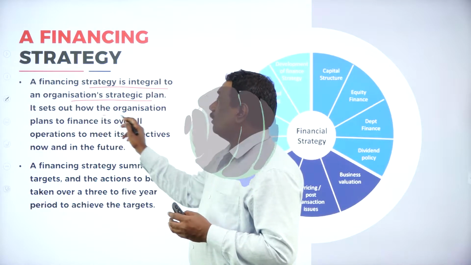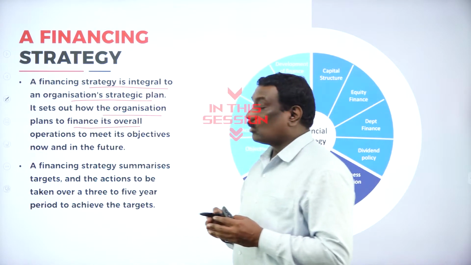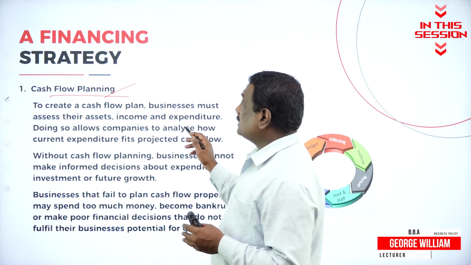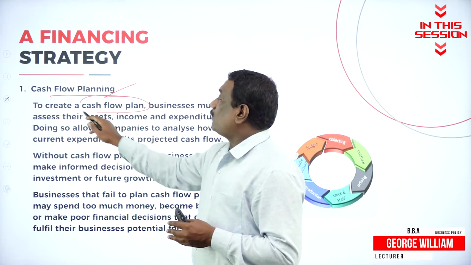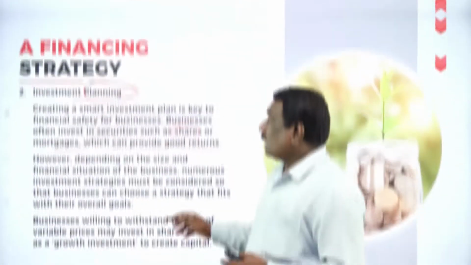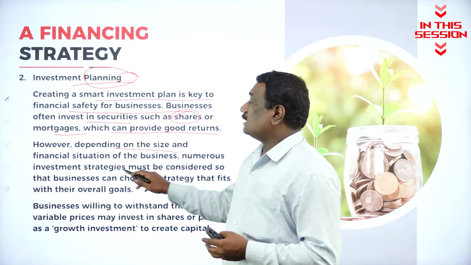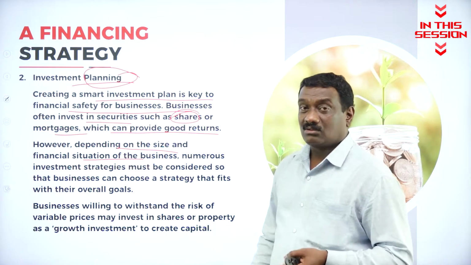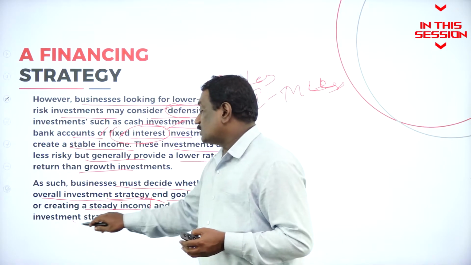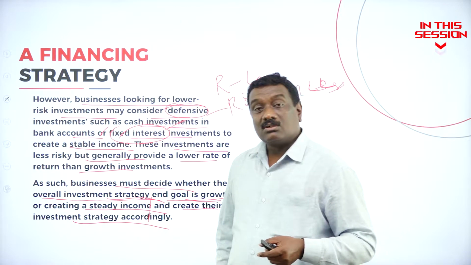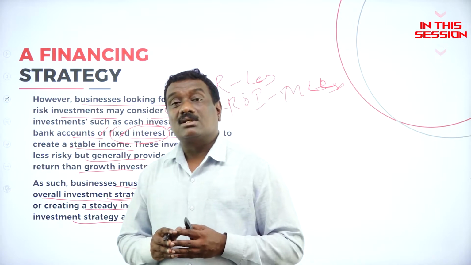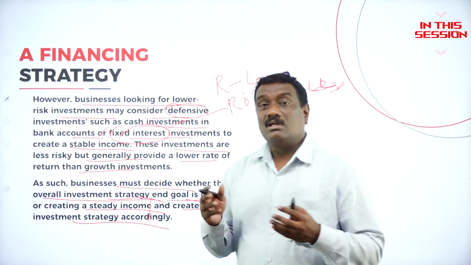It will tell you how the organization plans to finance its overall operations. The cash flow planning. What is this cash flow planning? It says to create a cash flow planning, every business organization must assess their assets. And depending on the size and the financial structure of the organization or the business, there are a number of options to create their investment strategy accordingly. Likewise, they need to follow the strategies, they make a decision or make a strategy related to the finance.